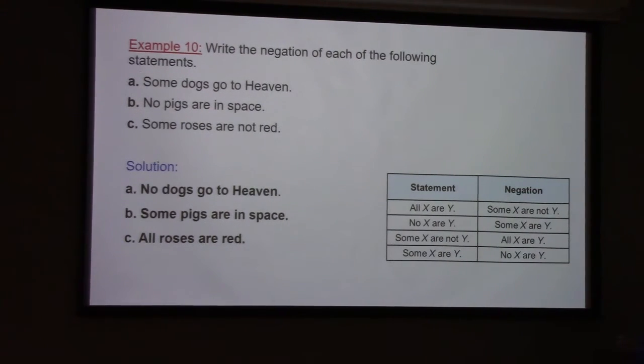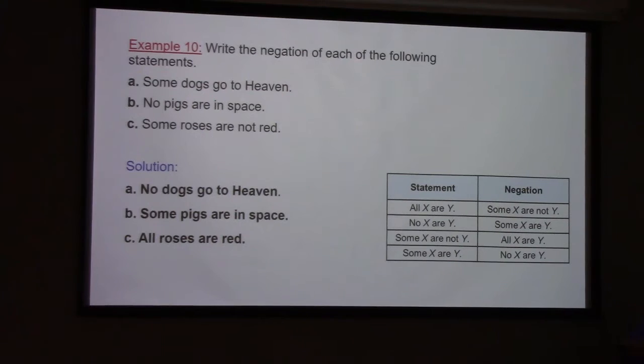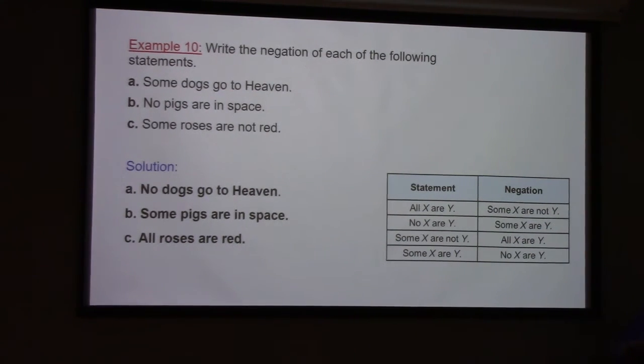Example 10, write the negation of each of the following statements. Some dogs go to heaven. No dogs go to heaven. That's the negation. No pigs are in space. Its negation: some pigs are in space. Some roses are not red. Its negation: all roses are red.